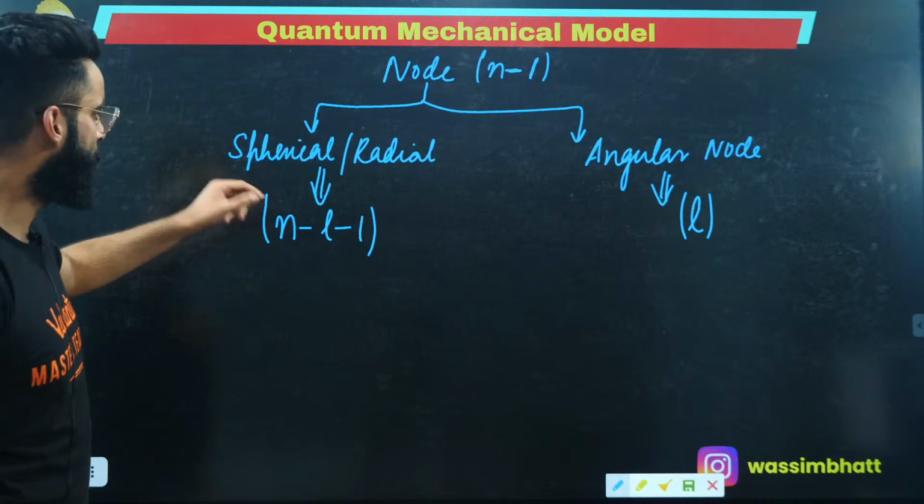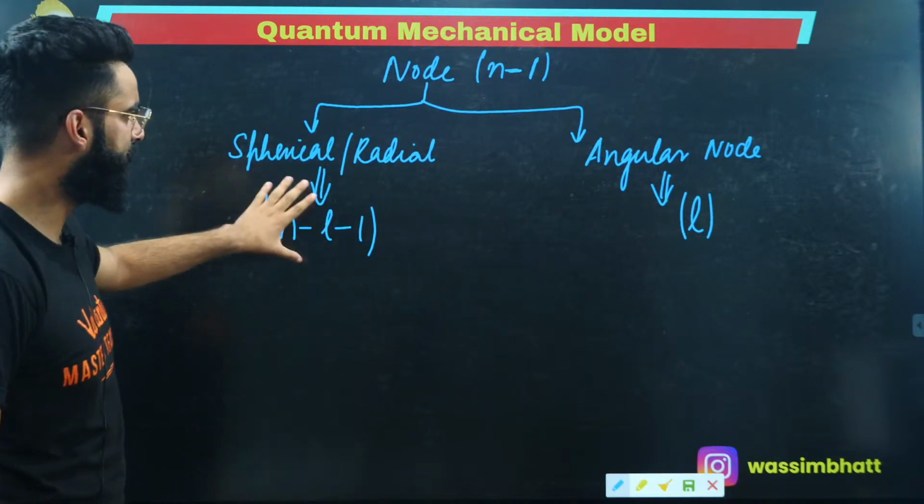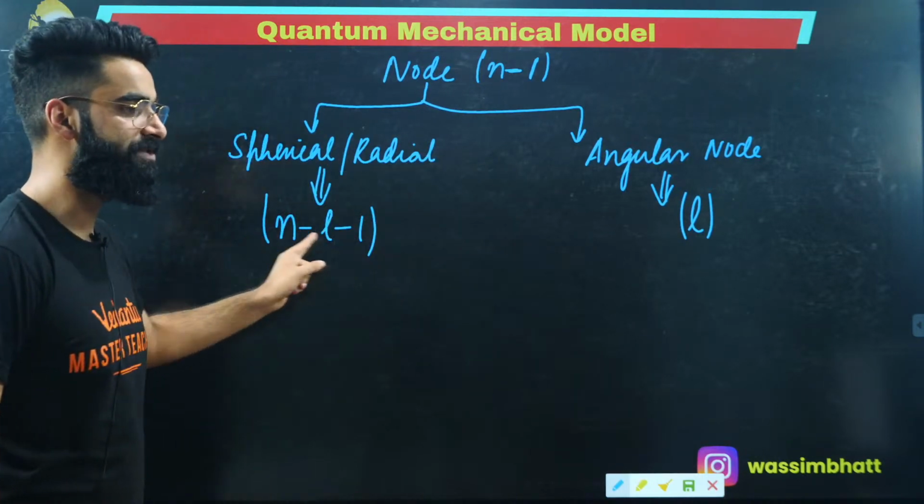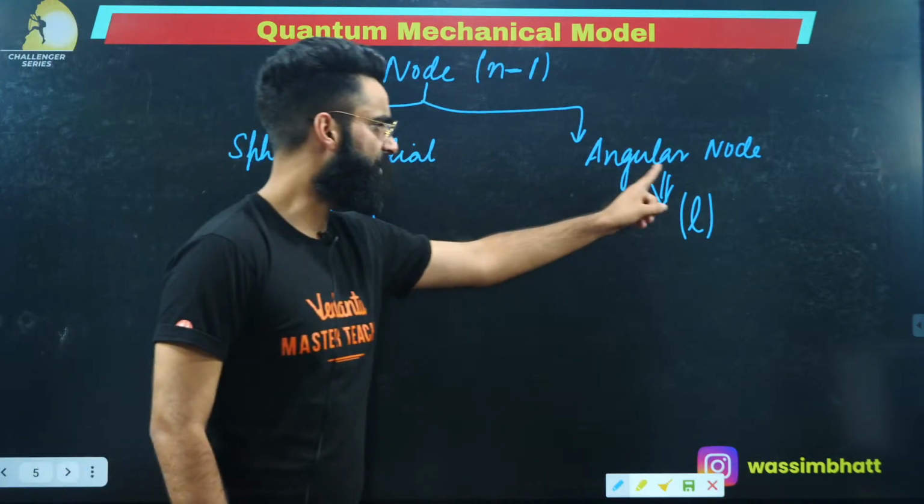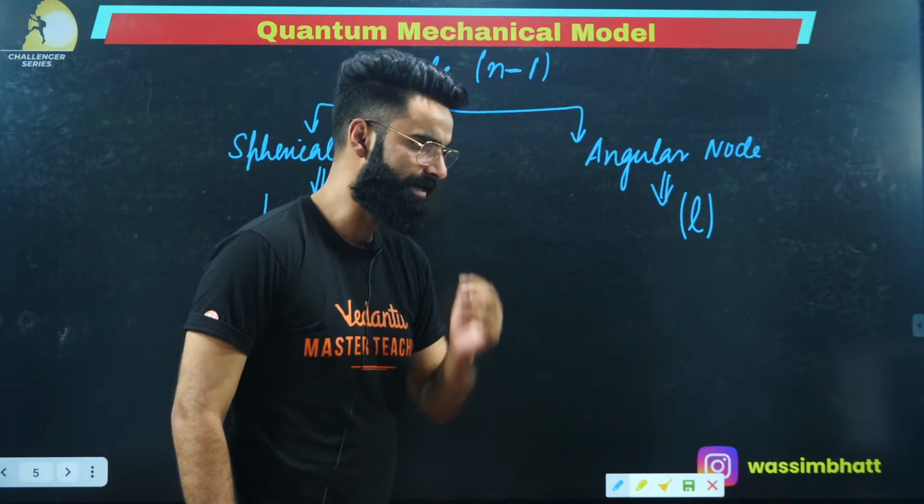So what I'm telling you is that nodes are of two types: spherical nodes and angular nodes. This is the formula by means of which we can calculate spherical nodes, and this is the formula by means of which we can calculate angular nodes.